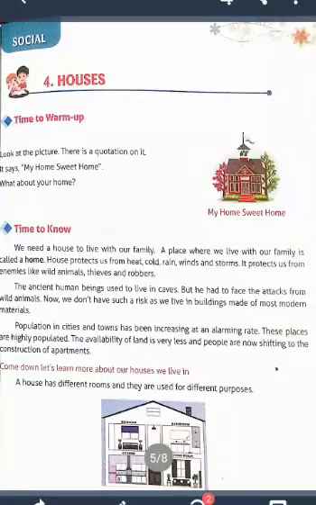So what is a house? A house is very important for everyone to live in. A place where we live with our family is called a house or home. Understood? Why do we need a house? Because a house protects us from heat, cold, rain, winds and storms. It protects us from enemies like wild animals, thieves and robbers. So a house is very much needed for everyone.